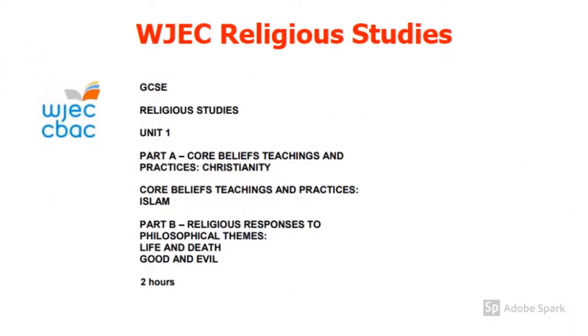This is what you should see when you get your first paper. So as you can see, the paper is called Unit 1 and it is 2 hours long. It's made up of 4 units that are the core beliefs and practices in Christianity, core beliefs and practices in Islam, and then 2 philosophical units of life and death and good and evil.